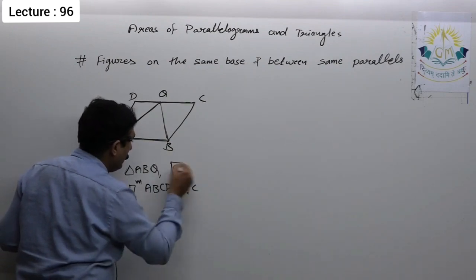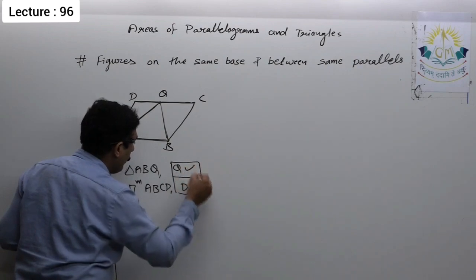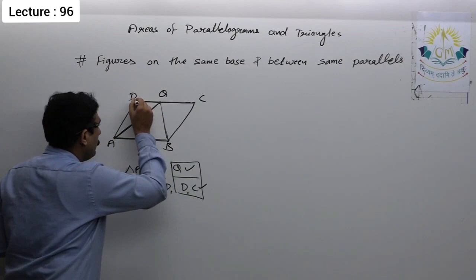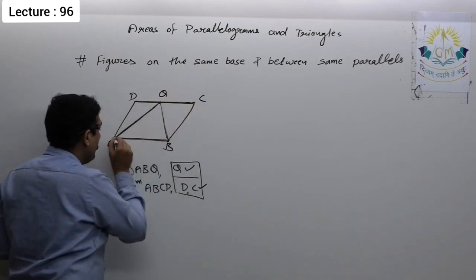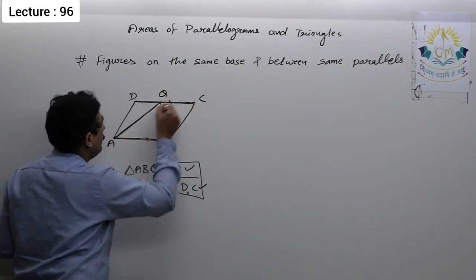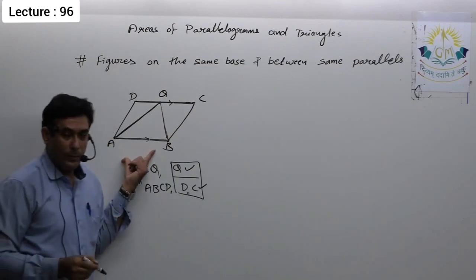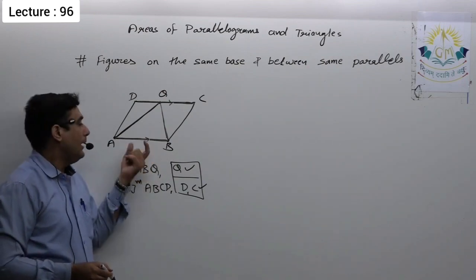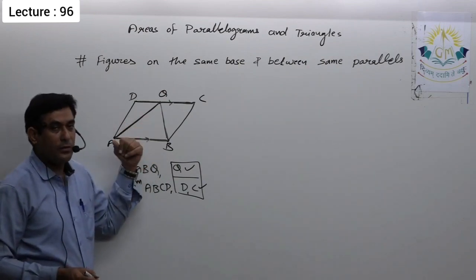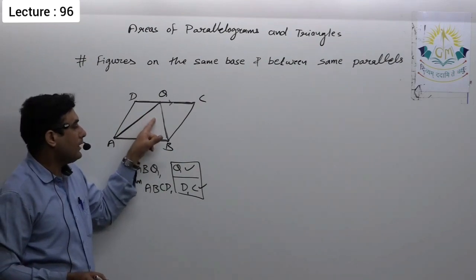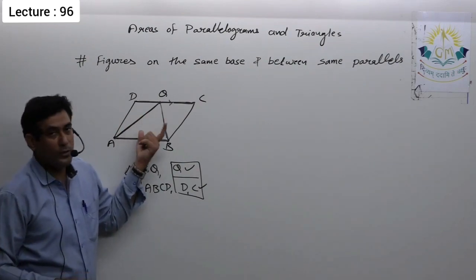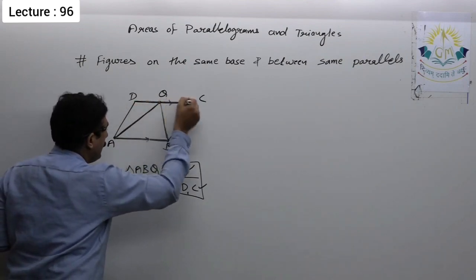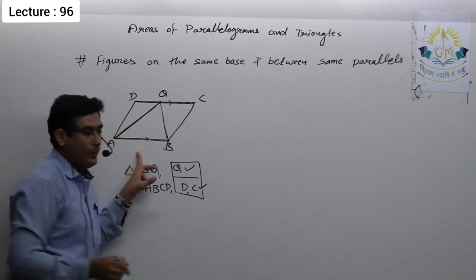Now the remaining vertex or vertices of all the figures must be on a line which must be parallel to the common base. Here base is AB for the triangle as well as for the parallelogram, which is common, and the opposite vertices of both figures, or of all the figures if there are more than two, must be on the same line, and that line must be parallel to the common base.